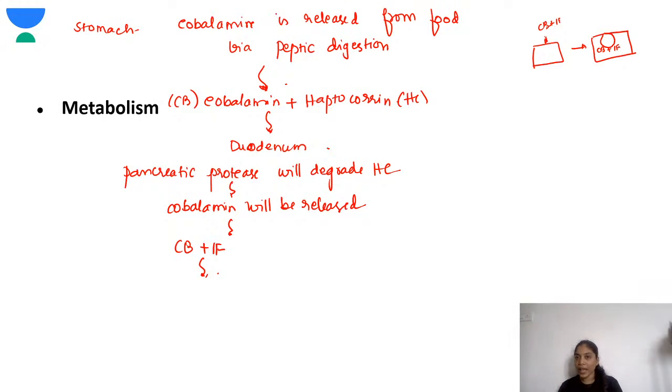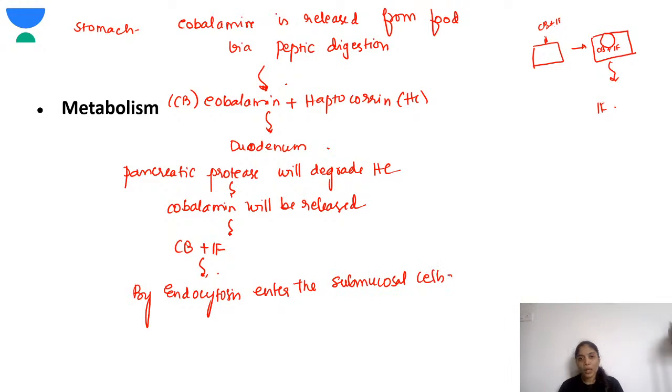they will go to the lysosome. So over here in the lysosome, the intrinsic factor will be degraded. So cobalamin and intrinsic factor by endocytosis enter the submucosal cells of the distal ileum.